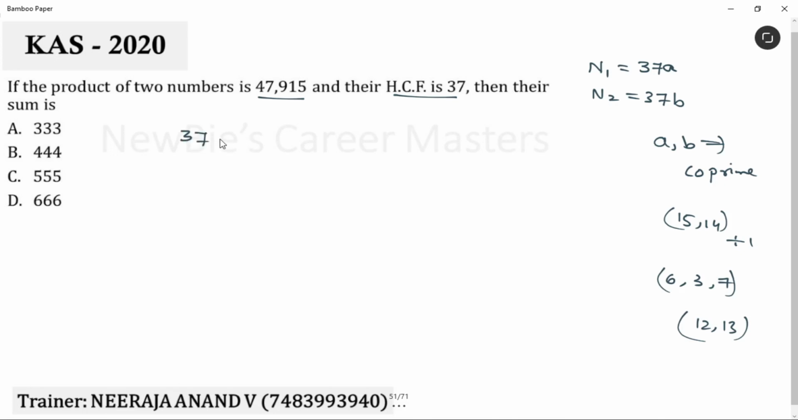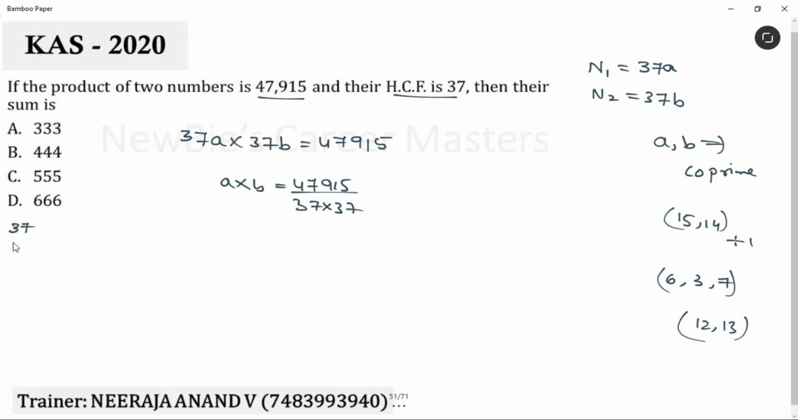That means 37A and 37B. If we take the product, the value is 47,915. Let's find A into B now. A into B is equal to 47,915 divided by 37 into 37. See here, we have a prime number as a divisor. So be very careful. Let's list the 37 tables now.